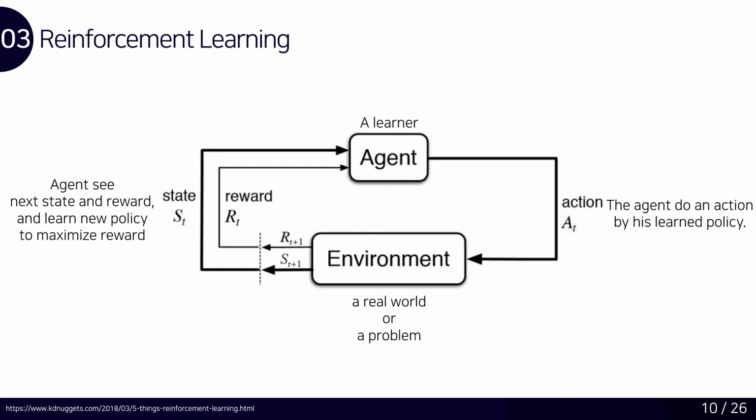Reinforcement learning is one of the machine learning techniques. In this paradigm, a learner called an agent does an action. The environment returns the following state and rewards that correspond to the current state and the agent's actions. The agent observes the returned state and reward, adjusts his policy to maximize rewards.